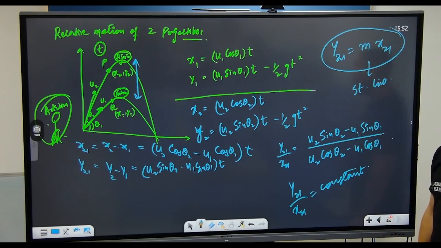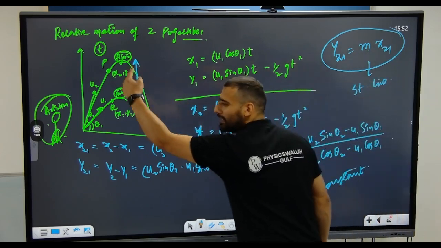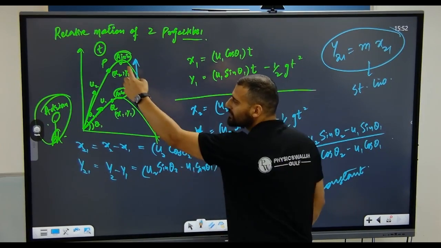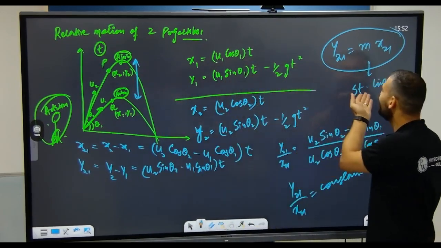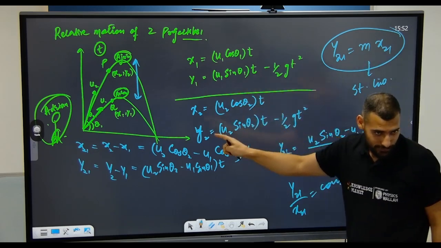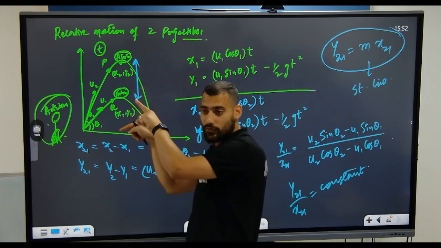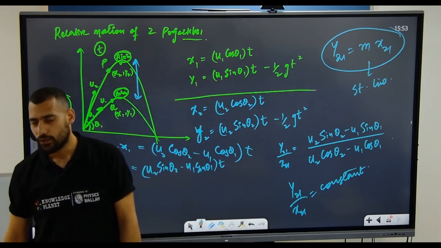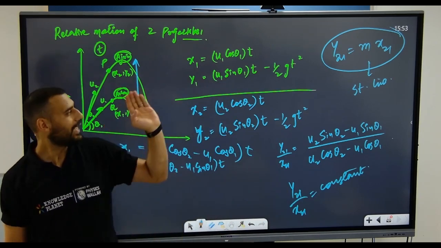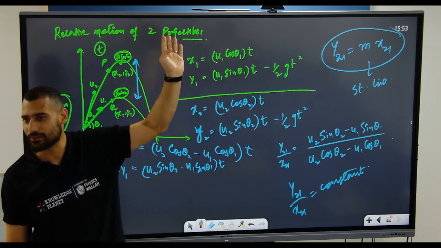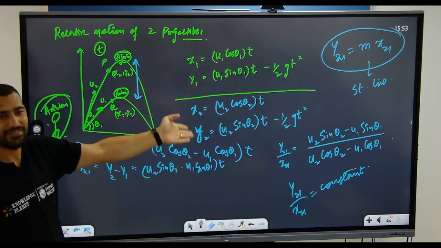Understand what is happening. Individually, each in their own place, both of them are parabolic. Real life example. But once they start to observe each other, everything feels perfect, a straight line. Do you get it or not? So bodies were in projectile motion, but once they start to observe, their relative motion is not projectile. It is a straight line. Is it clear? This is what happens: you neglect the red flags because only the green flags are visible.